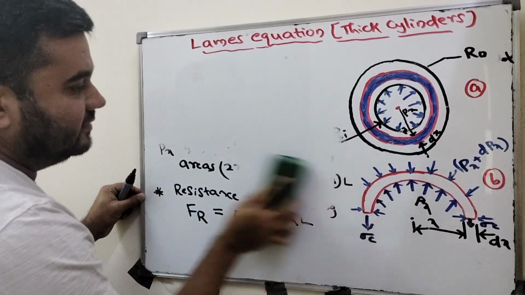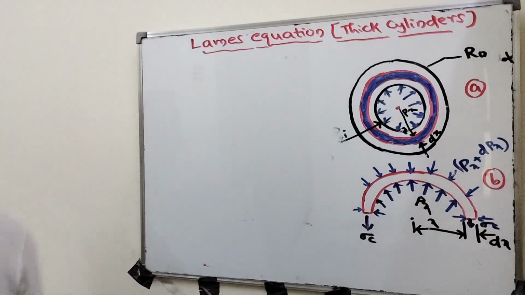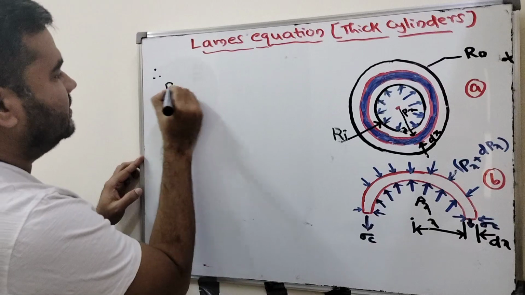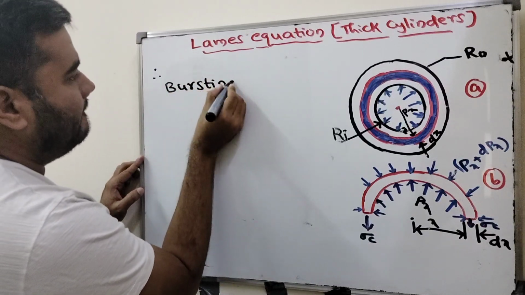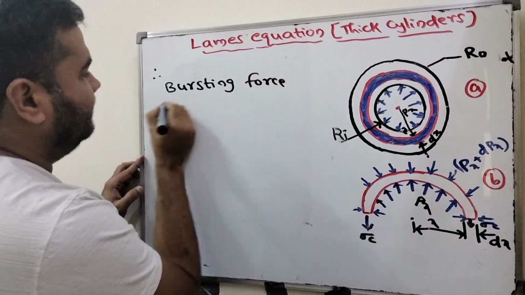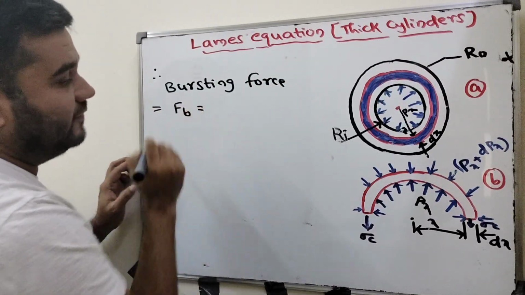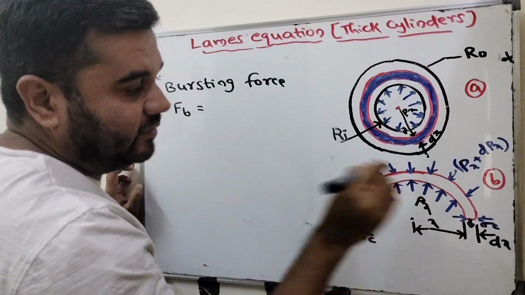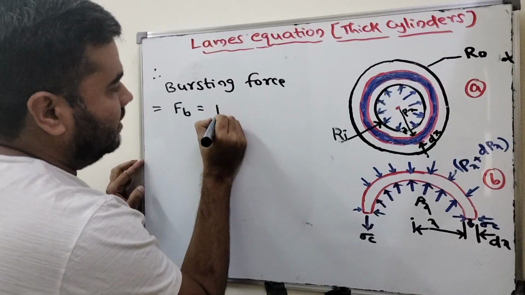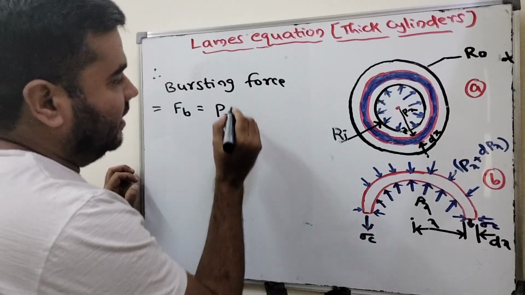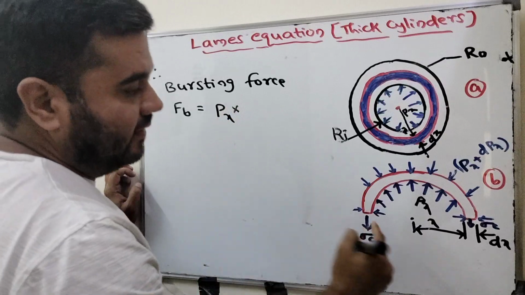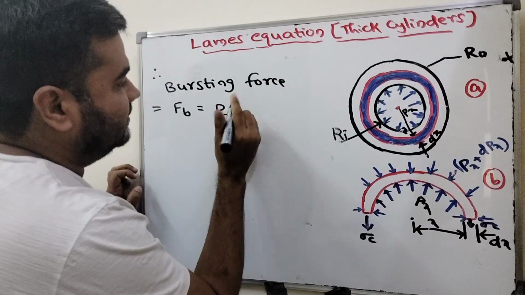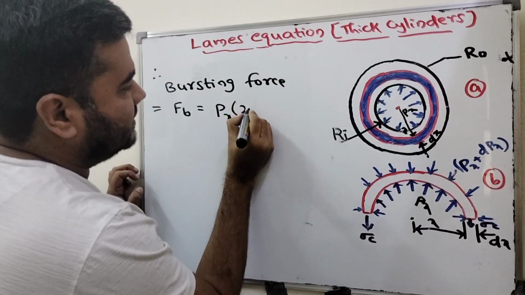Therefore, bursting force FB equals, first we will consider the inner, that is Px of the ring. We are only deriving everything related to the elemental ring, right? Px, this is the pressure, into area. How much is the area? x plus x, this is 2x along the length, right? Into length, that is 2x into L.